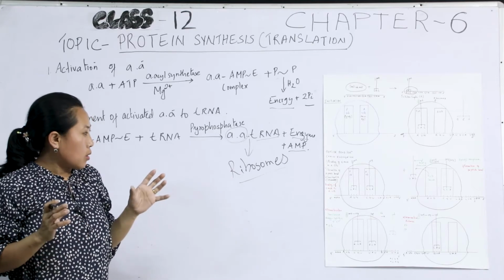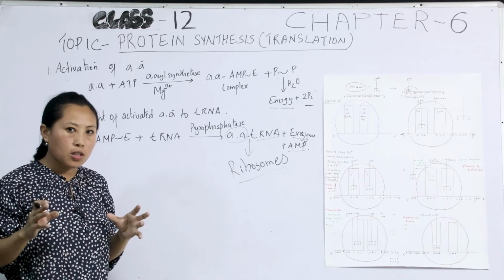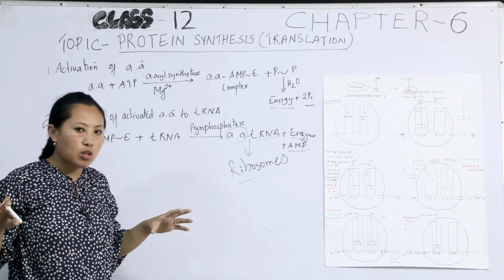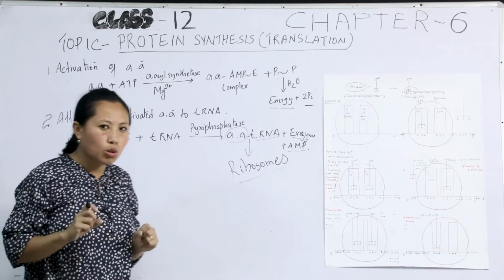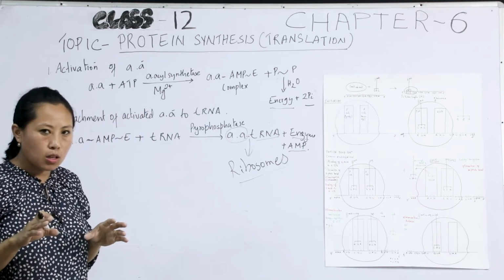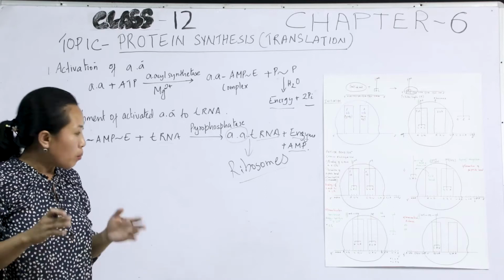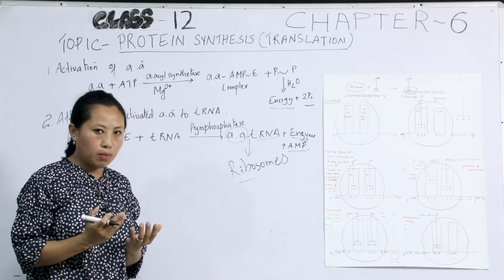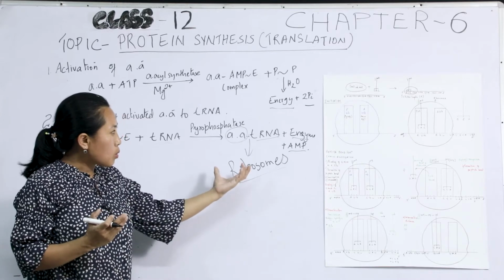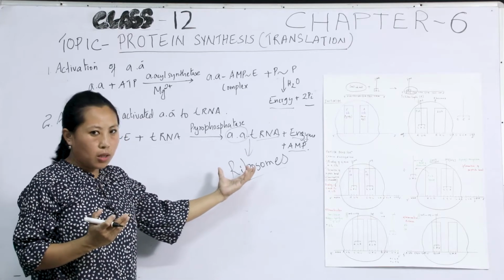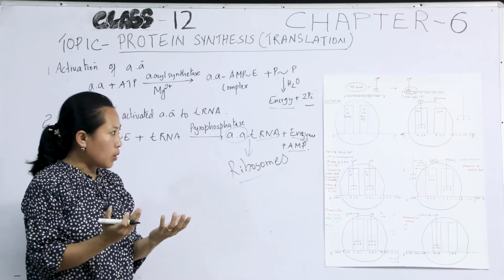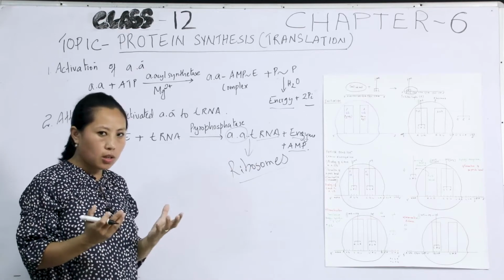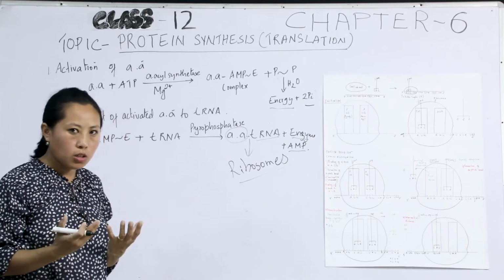When protein synthesis is not taking place, they remain in the dissociated state in the cytoplasm, but they come together when protein synthesis is about to take place. So before initiation starts, there has to be formation of the initiation complex.